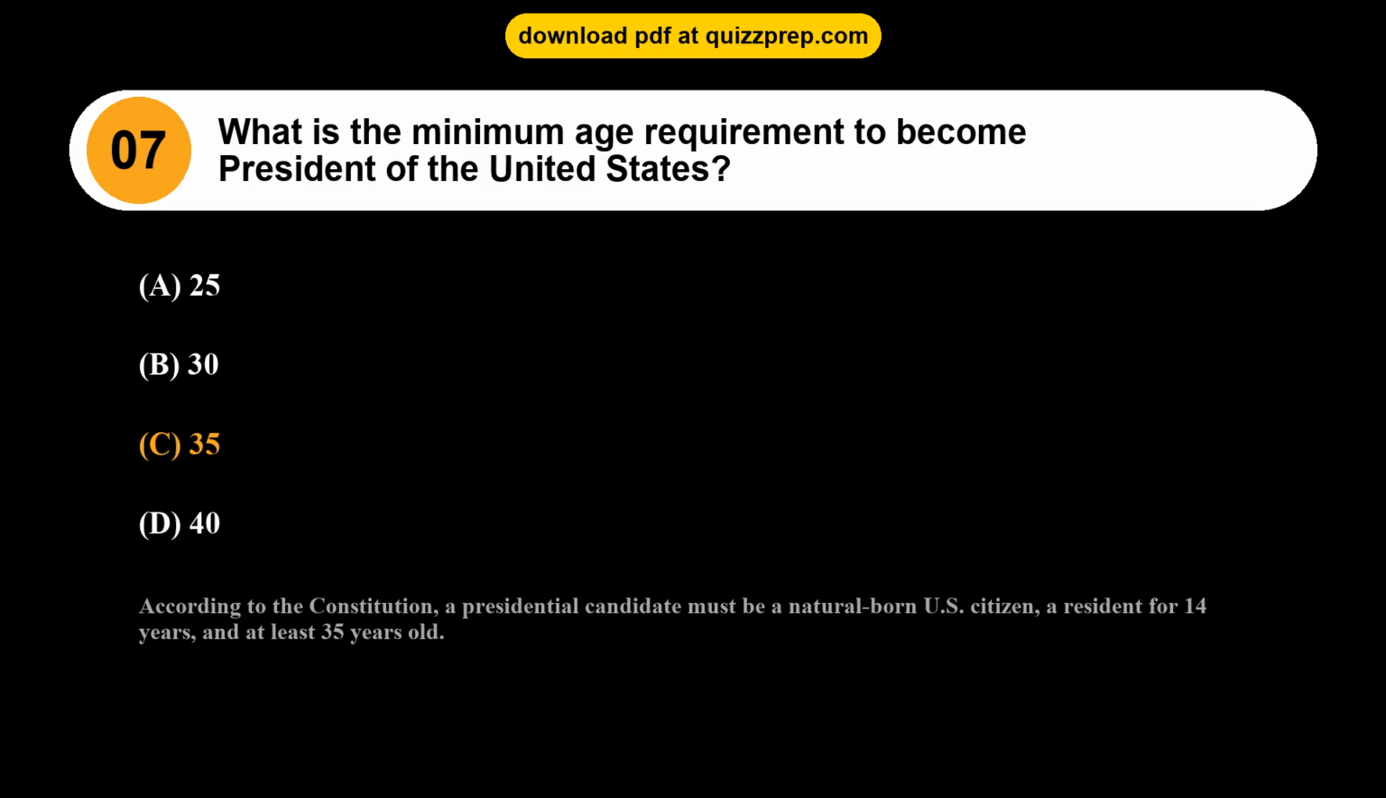35. According to the Constitution, a presidential candidate must be a natural-born U.S. citizen, a resident for 14 years, and at least 35 years old.